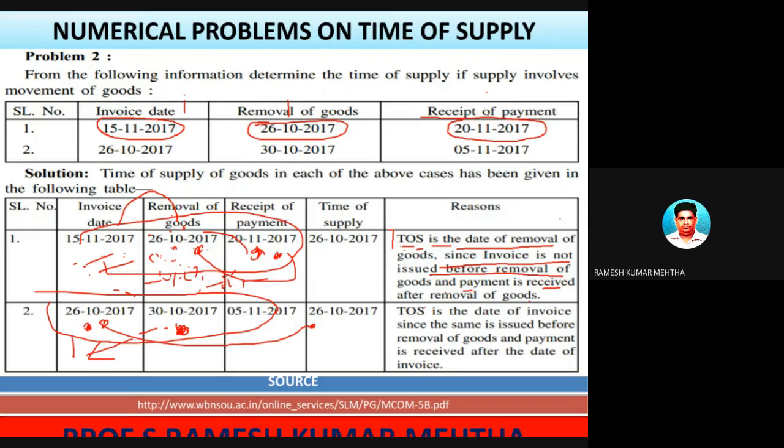So the invoice date is one date which you have to take, and the date of receipt of the payment is on 5th October. Among them, whichever is earlier. So this is earlier. Time of supply is the date of invoice, since the invoice is issued before the removal of goods, and the payment date is after the date of invoice.